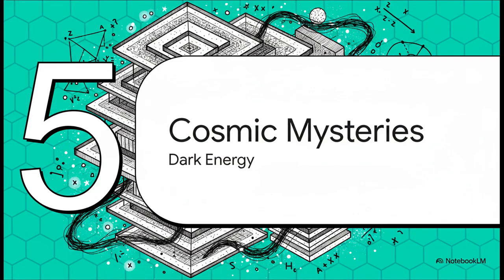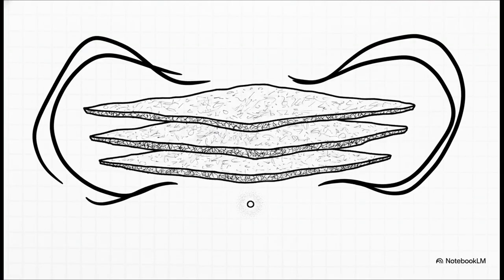Which takes us to Section 5, Resolving Cosmic Mysteries, specifically dark energy. So this massive, layered structure isn't just cool world building for the sake of it, it actually mathematically tackles another massive headache for physicists. The cosmological constant problem is basically the mystery of why dark energy is 120 orders of magnitude smaller than what quantum mechanics predicts it should be. It is notoriously known as the worst prediction in all of physics.